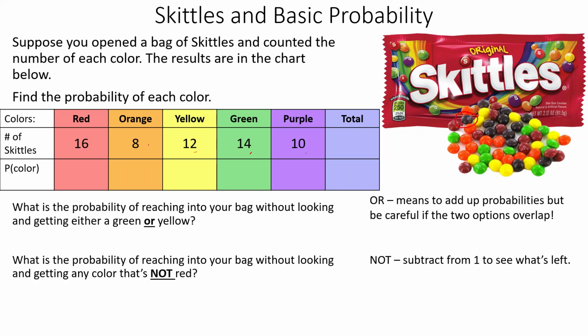So we first need to know what's the total number of Skittles we had. So we got to add all these up. So these two together make 20. These two together make 30. So that's 50. Plus 10 more is 60. So we get 60 total. You can just add straight across if you have a calculator.